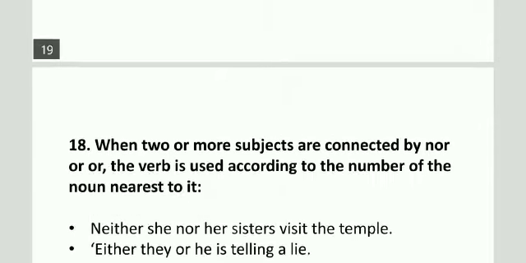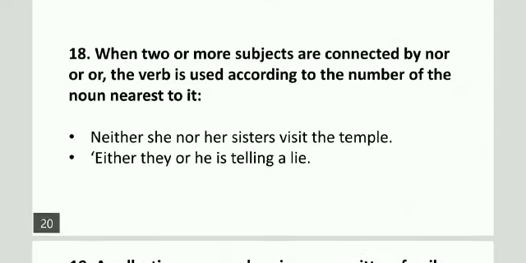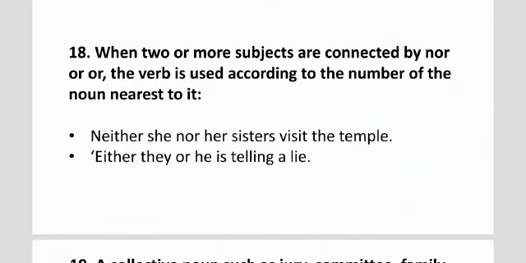Next, when two or more subjects are connected by nor or or, the verb is used according to the number of the noun nearest to it. In the example, neither she nor her sisters visit the temple. Neither she nor her sisters visit. Visit is the verb, and the subject nearest the verb is sisters. So the verb will be used according to sisters. It will be visit.